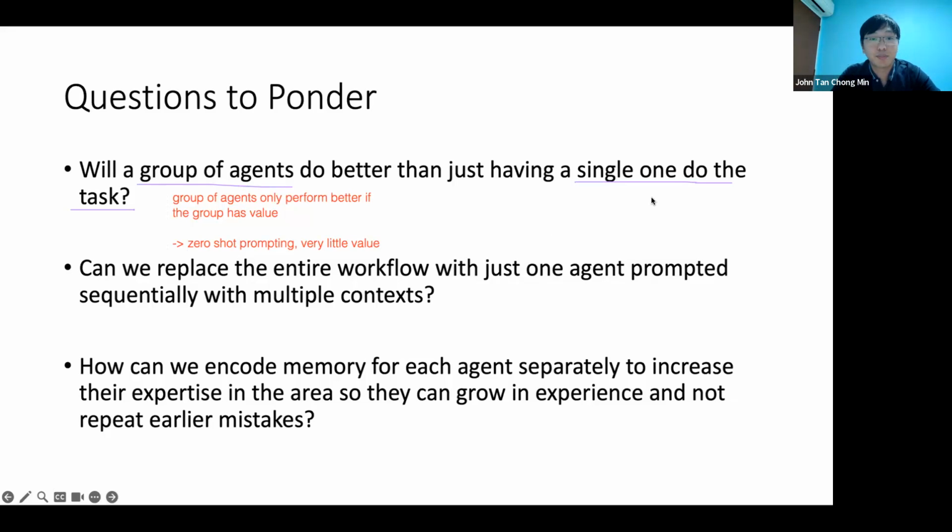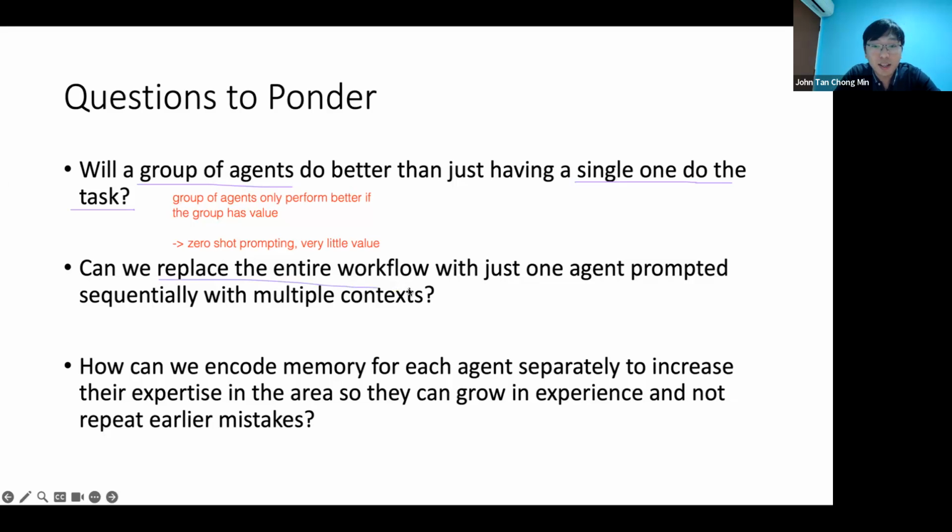Okay, any comments on this question? Will a group necessarily be better than a single person? Okay, if not, then I'll move on to the next one.